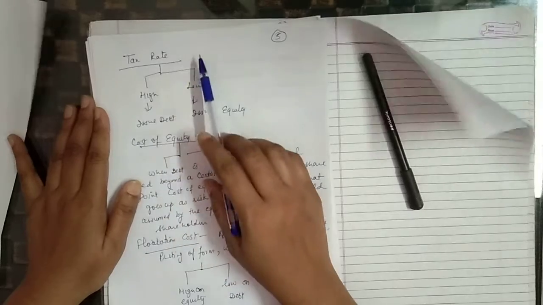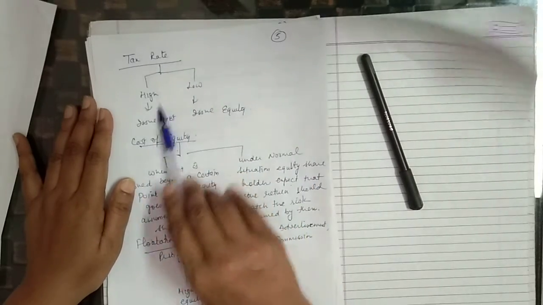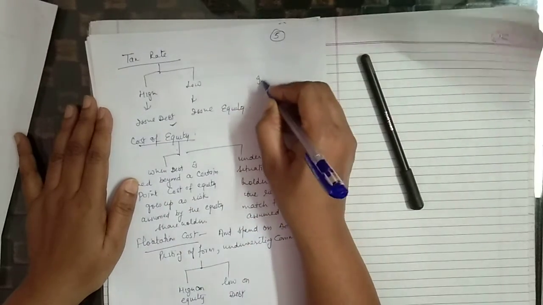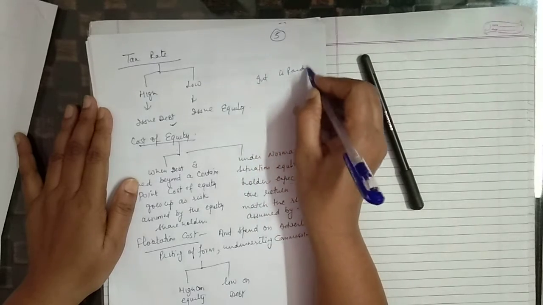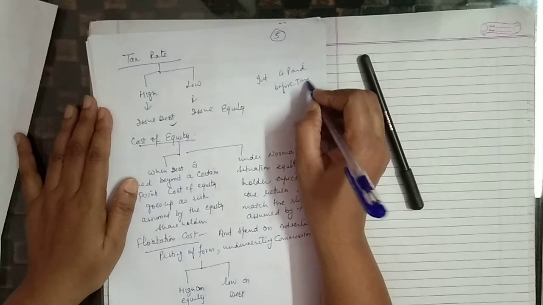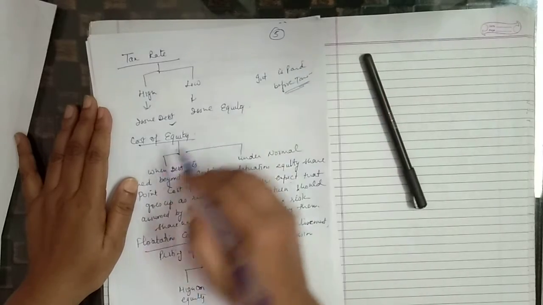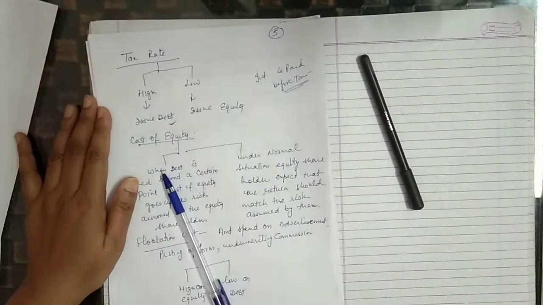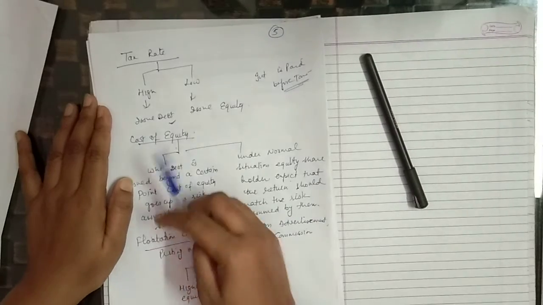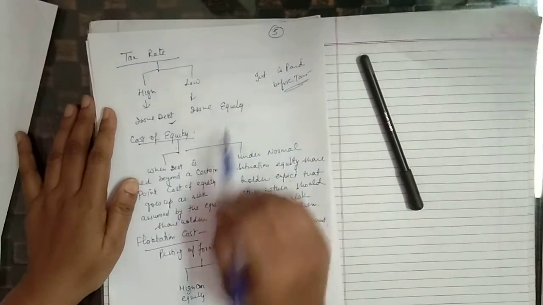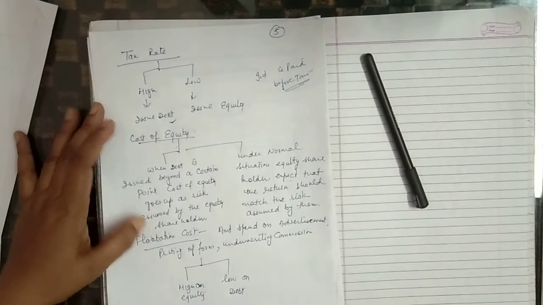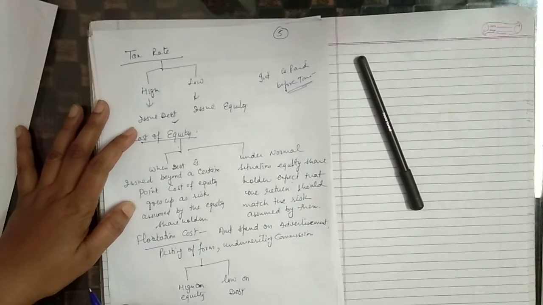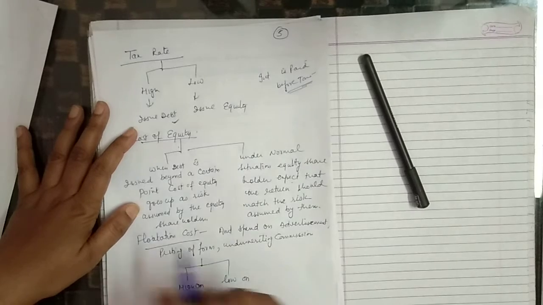If the tax rate fixed by government is high, then company should use debt, as interest is paid before tax. So we have saving of tax if we issue debt. If tax rate is very low, then it would not give any benefit to the company to issue debt, rather it would have fixed charge, so company should use more equity. Cost of equity. When debt is issued beyond a certain point, cost of equity increases as the risk assumed by equity shareholders increases.